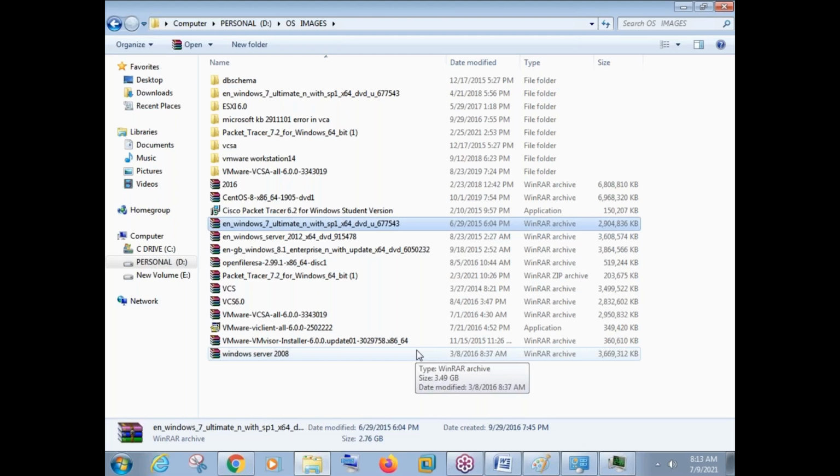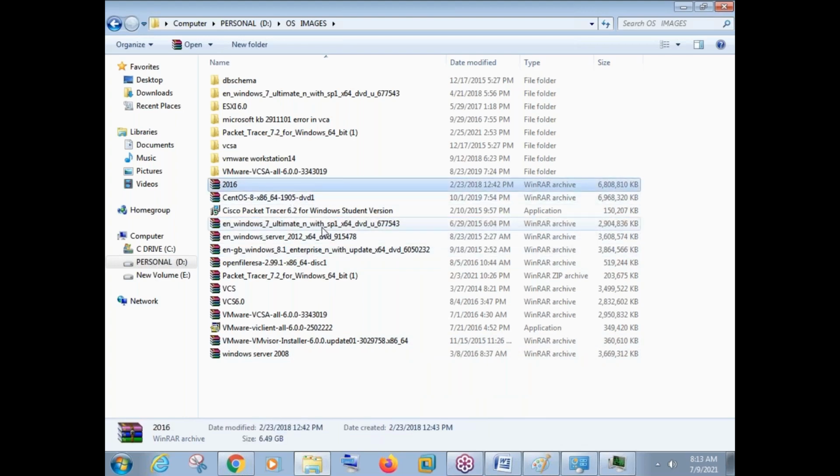Remember, I have deleted some virtual machines today in front of you. I have deleted 7 virtual machines. Out of the 7, 5 were Windows Server and 2 were Windows 7. So again, I use the same ISO, and again I do the same installation in that virtual machine.